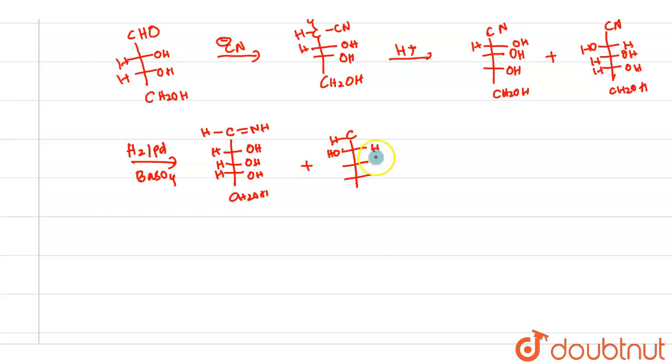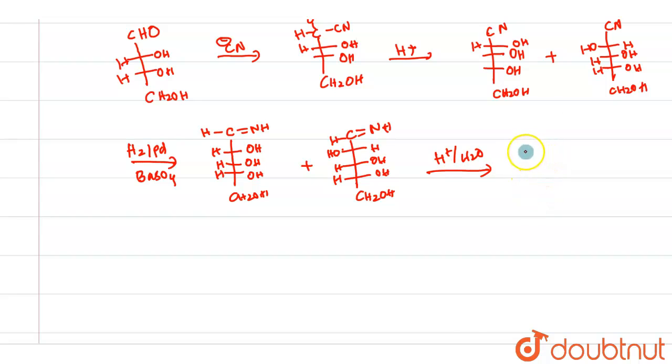These will be the products obtained. Now we just add H plus and H2O, which convert them into aldehydes. So we have increased the carbon number.